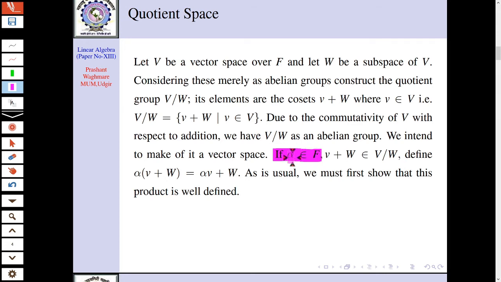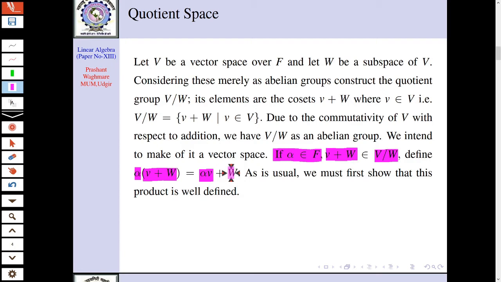For that, consider an element alpha in F and v plus W, a coset in V mod W. Then we define the scalar multiplication as alpha times (v plus W). We just multiply alpha with v only. Because if we multiply alpha with W, what will happen?